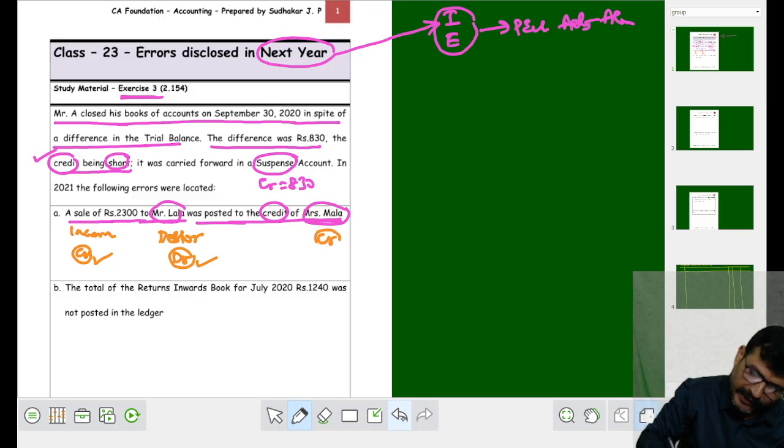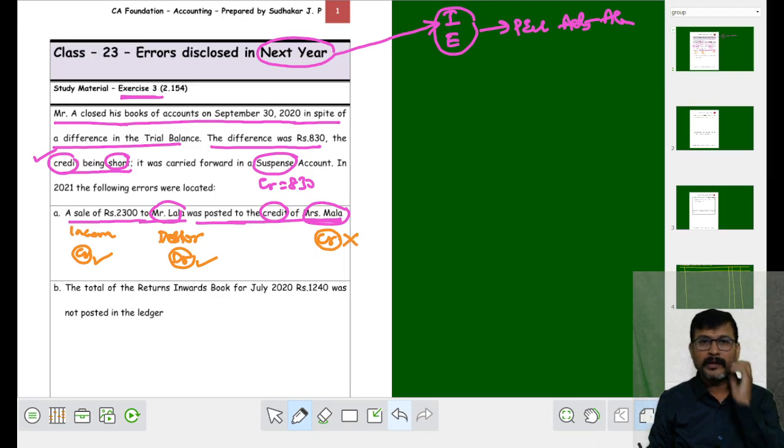Where did you post? You posted to the credit of Mala, meaning wrong credit. Now tell me where the mistake happened. According to the given sentence, sales is an income, credit, correct. Lala is a debtor, debit, correct. Mala is a creditor, credit, wrong.